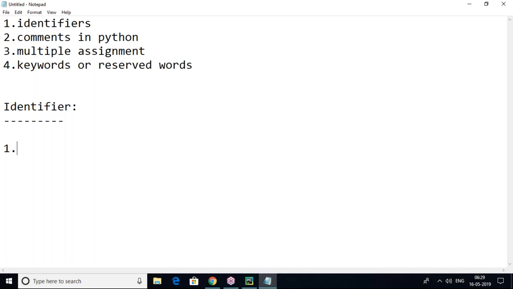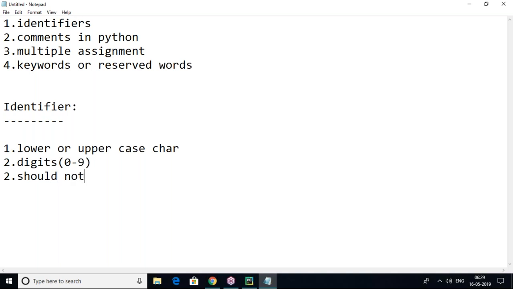What rules do we have to follow while defining an identifier? Rules to define an identifier. Rule number one: an identifier allows lowercase or uppercase characters. Next, an identifier allows digits, from 0 to 9. Next, an identifier should not start with a digit. Yes, it can allow digits, but it should not start with a digit.